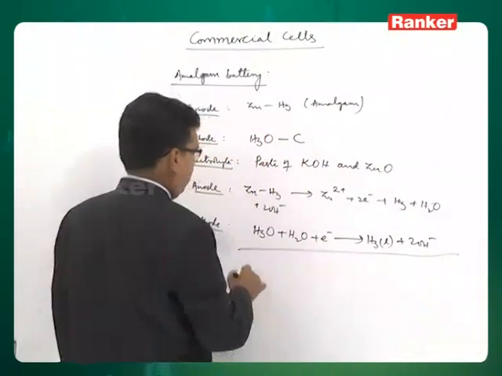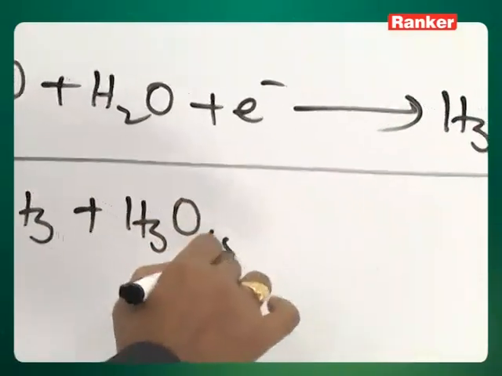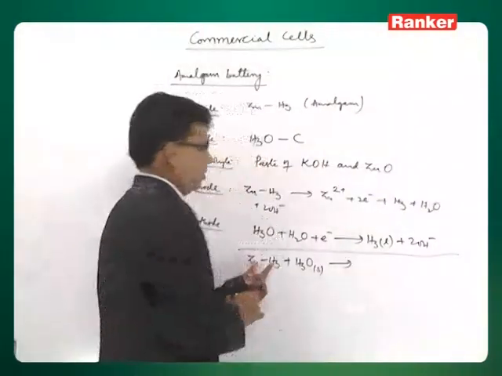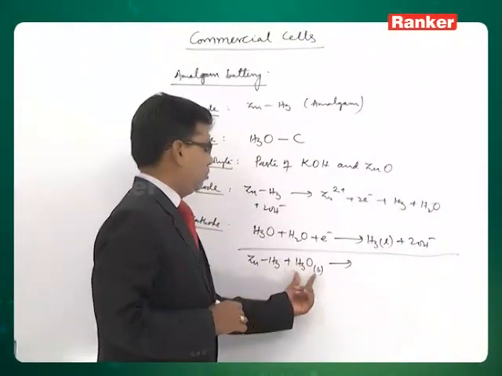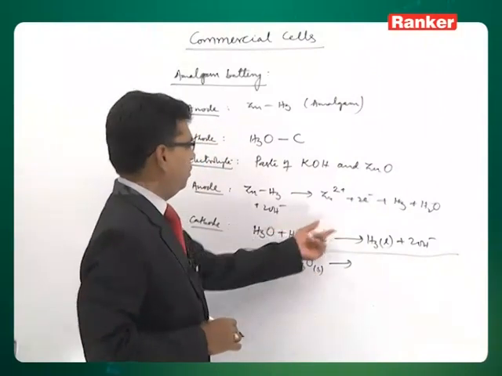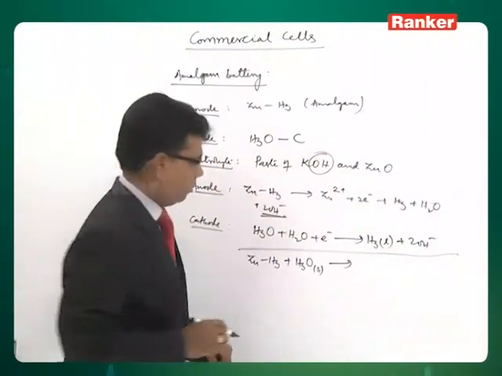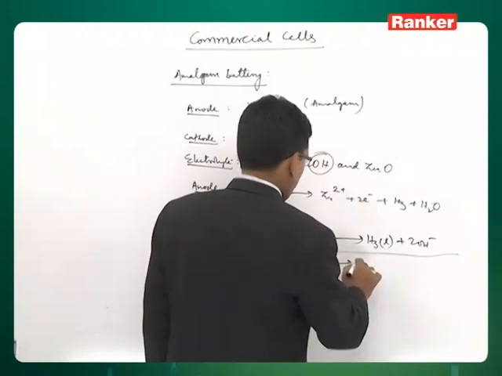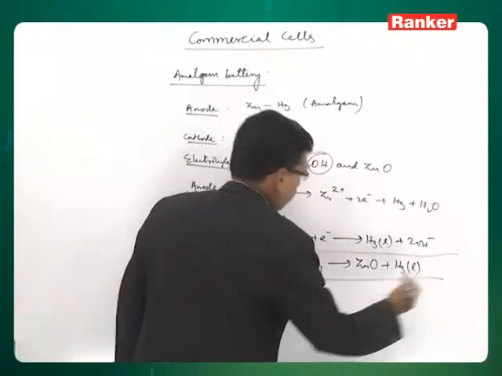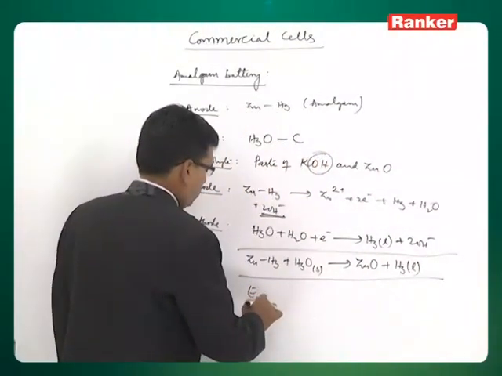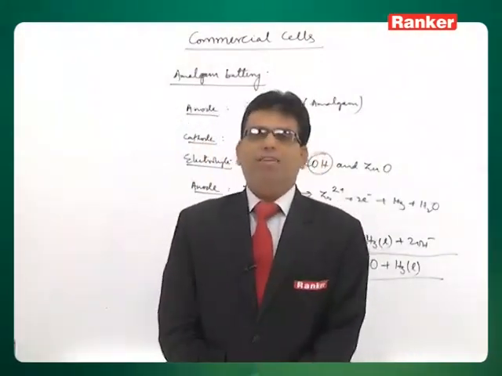Overall the cell reaction is that zinc amalgam, the anode, with solid mercuric oxide, the cathode, in presence of OH, which acts as an electrolyte, will give you zinc oxide and liquid mercury. This is the overall reaction, and here the cell potential is 1.35 volt. Here the EMF of the cell is a little less.